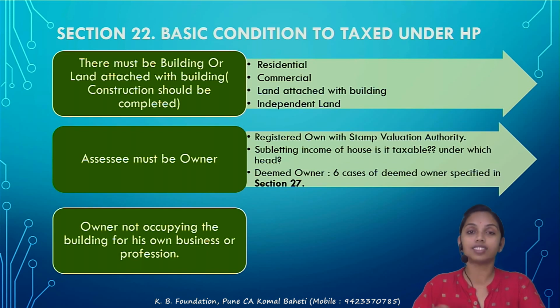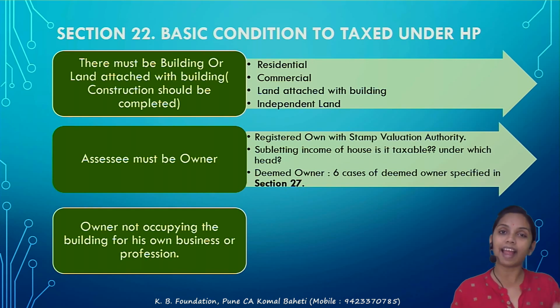The next, the land attached with the building. I would give an example for this. There is a large open lawn attached to a marriage hall, correct? So the rental income of that lawn is to be taxed under the HP, because it is land attached to the building. Whereas there is an independent land only.